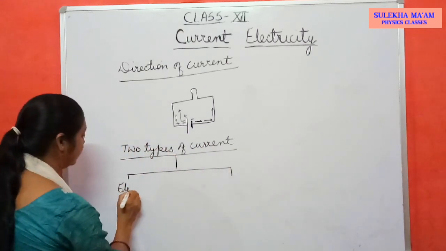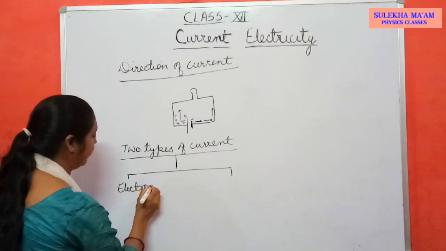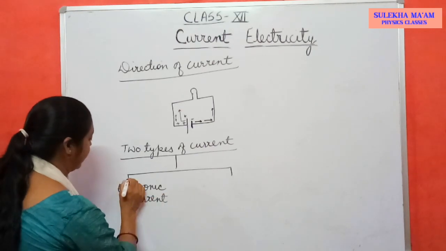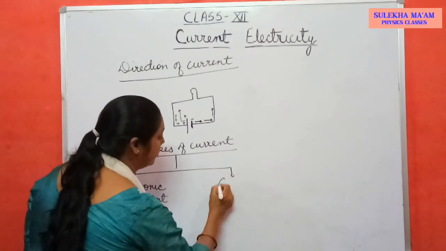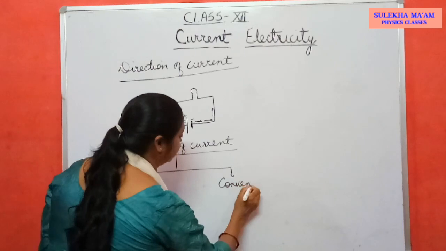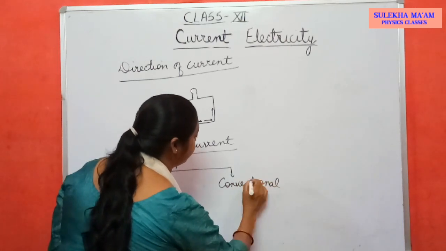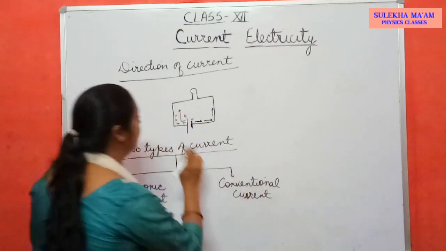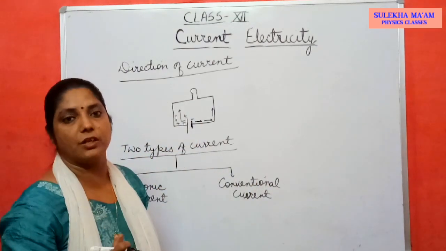First one कौन सा होगा बेटा? Electronic current. And second one, conventional current. So there are 2 types of current. It means there are 2 directions of current.